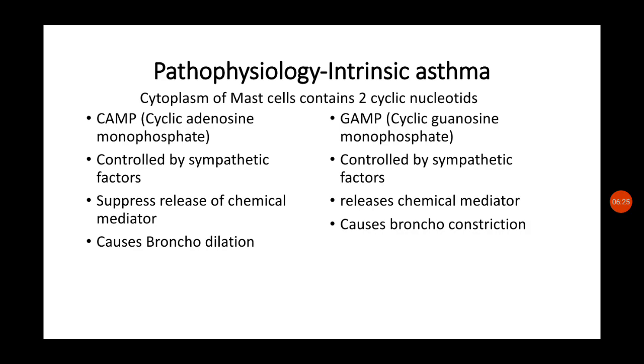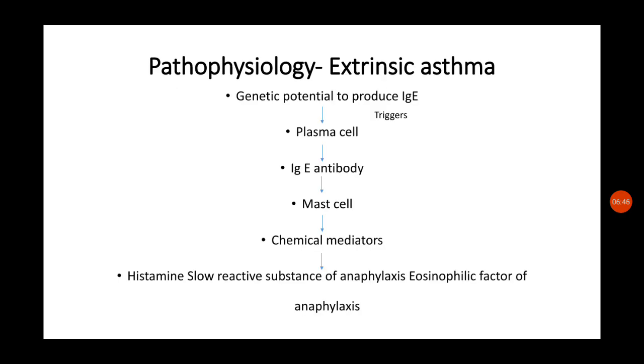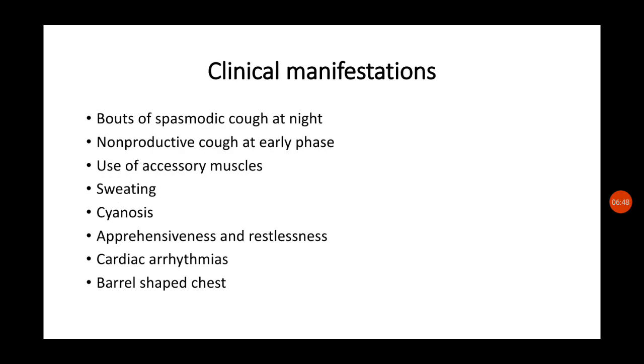So in intrinsic asthma, when parasympathetic activity is more, it leads to high cGMP level in the mast cell, and it leads to bronchoconstriction because of the chemical mediators release. So this is about intrinsic asthma. Hope you understood extrinsic asthma and intrinsic asthma.